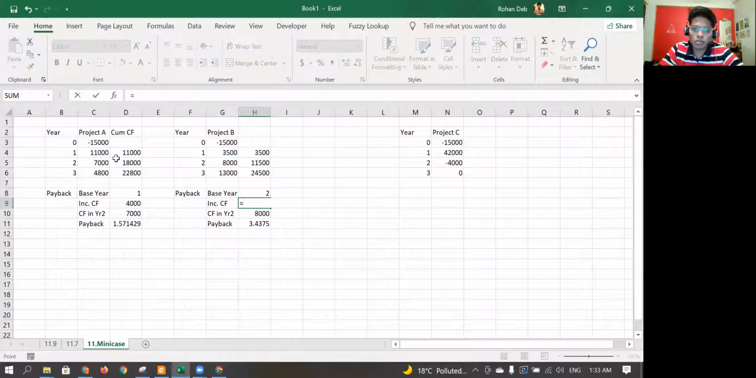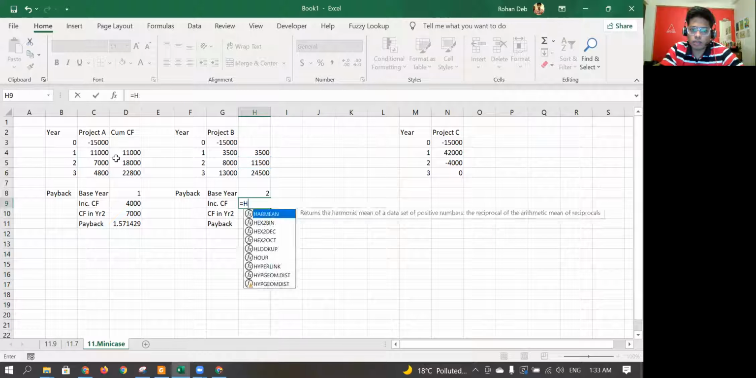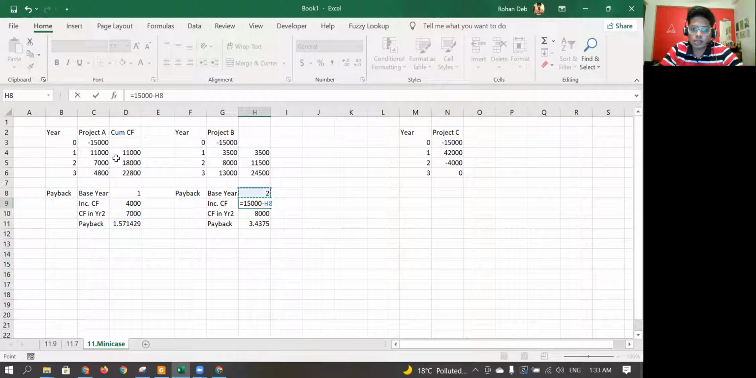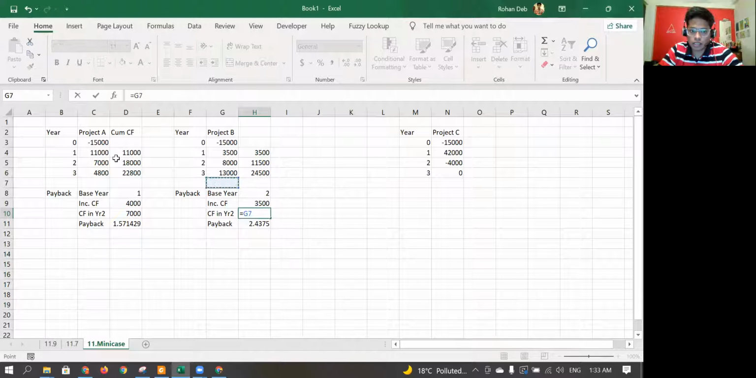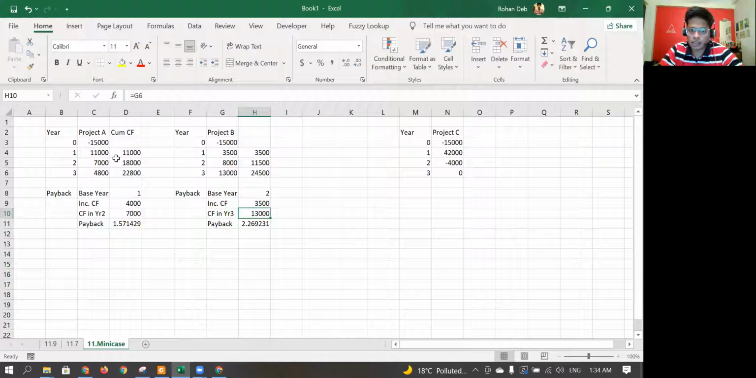Incremental cash flow is equal to 15,000 minus this one, and cash flow in year 3 is 13,000. So my payback period will be 2 plus 3,500 divided by 13,000. So it's 2.269231. So this is my payback period for both the sums.